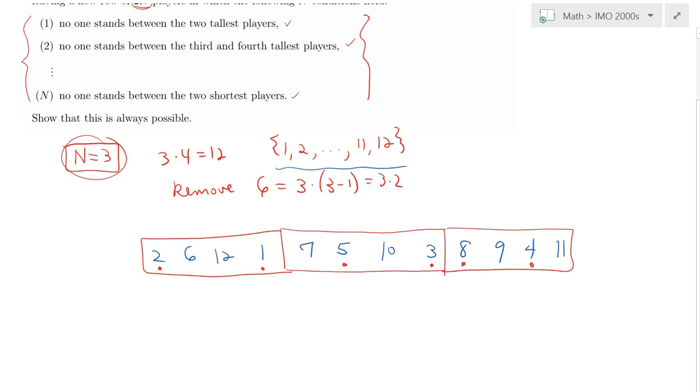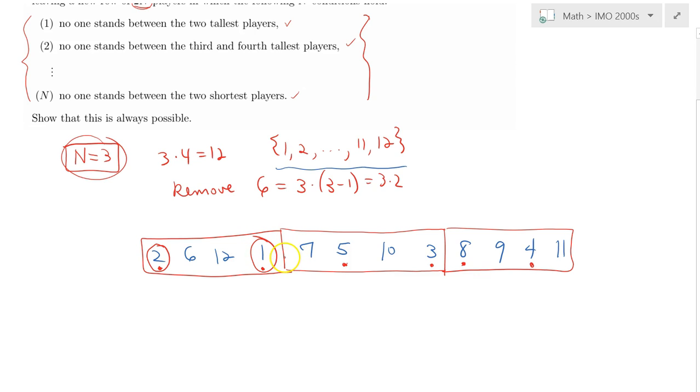Now once we do that, we need to find which one is the smallest, the second smallest player in any given group. So the second smallest player is 2 here, 5 here, and 8 here. The smallest among these 3 is 2, obviously, so I will circle 2, and I will circle the other one that has been dotted, the shortest player in that group.